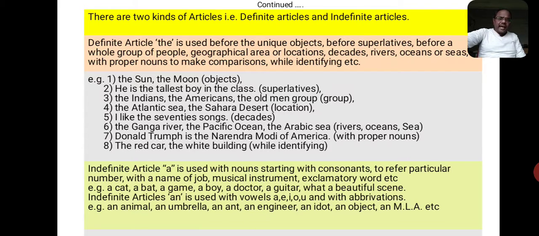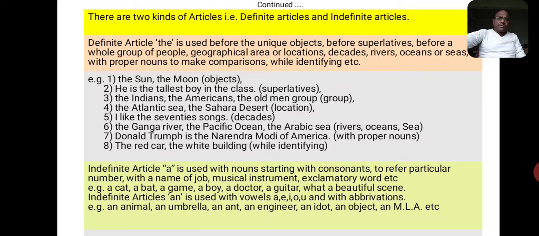The indefinite article an is used with vowels a, e, i, o, u and with abbreviations. For example, an animal, an umbrella, an ant, an engineer, an idiot, an object, an MLA. Okay, friends?